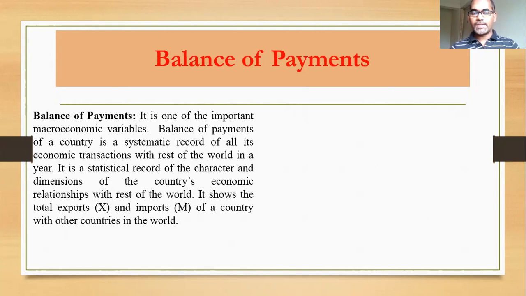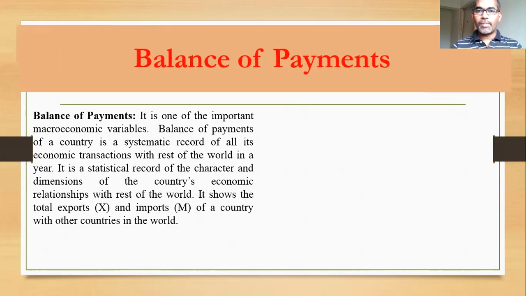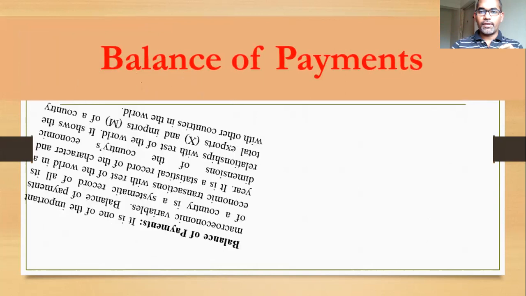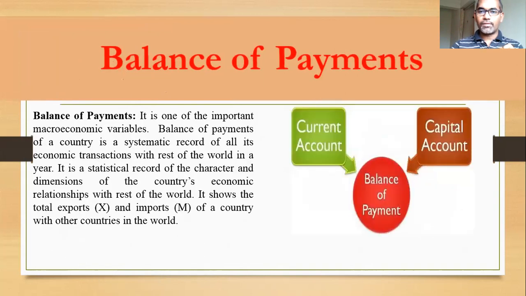What do credit and debit mean? Whatever you export is credit. Whatever you import is debit. So the value of exports is entered on the credit side and the value of imports on the debit side. Based on the total value of exports and imports, the balance of payments value is decided. In the balance of payments, there are two broad accounts: one is called the current account and the second is called the capital account. The current account includes transactions related to goods and services, and the capital account includes financial assets or financial transactions.